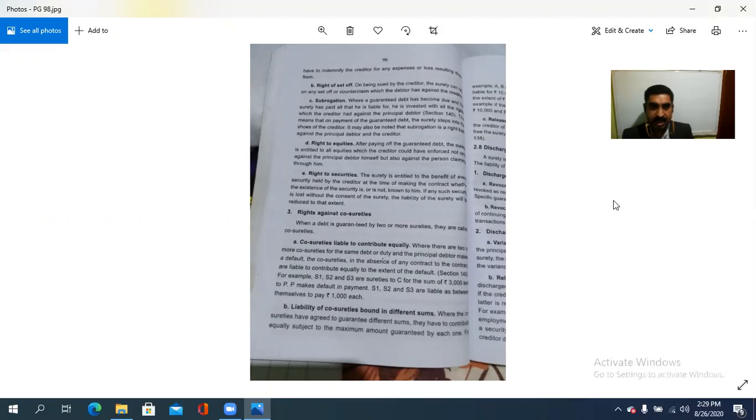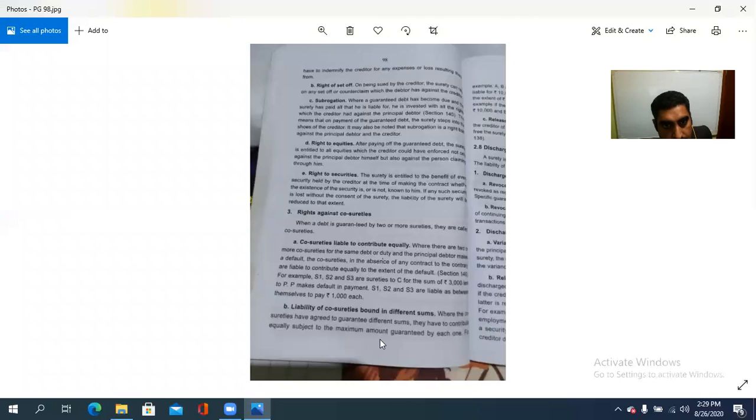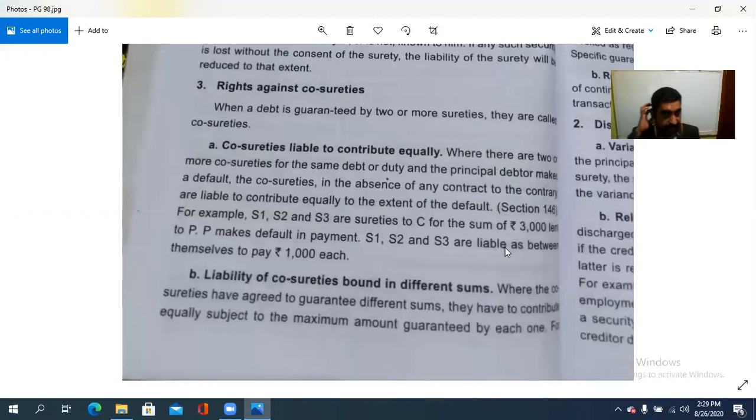When a debt is guaranteed by two or more sureties, that is, one or more people have given the guarantee, they are called co-sureties. Two or more people have guaranteed against that debt. What have two or more people done for that debt? That is guaranteed. In such a case, they are co-sureties.